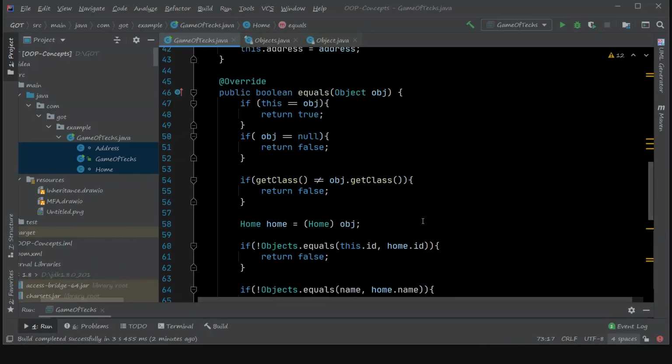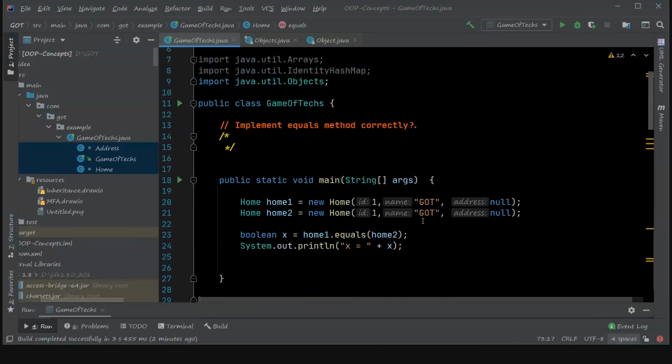So this is one of the best ways to implement the equals method in your class. Let's move to the next question.